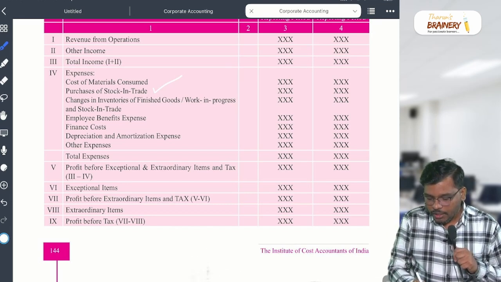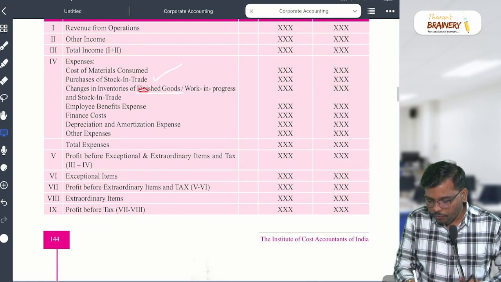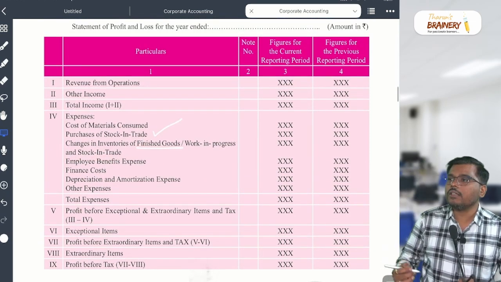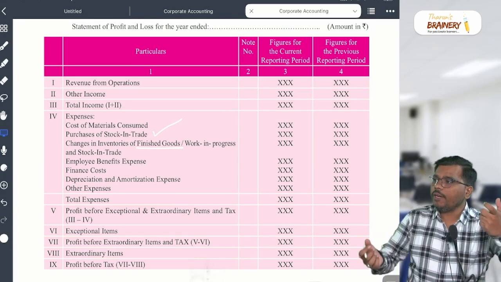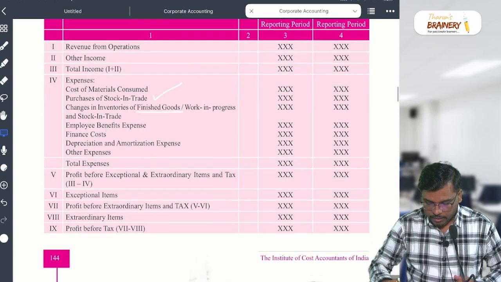Next, my dear student, change in inventory of what, sir? Finished goods, work in progress, and stock in trade. How to find out this change? Opening minus closing. Is it clear? Shall I proceed further?